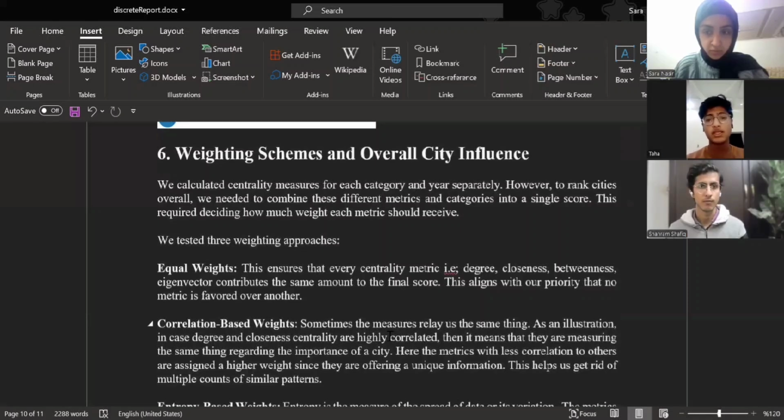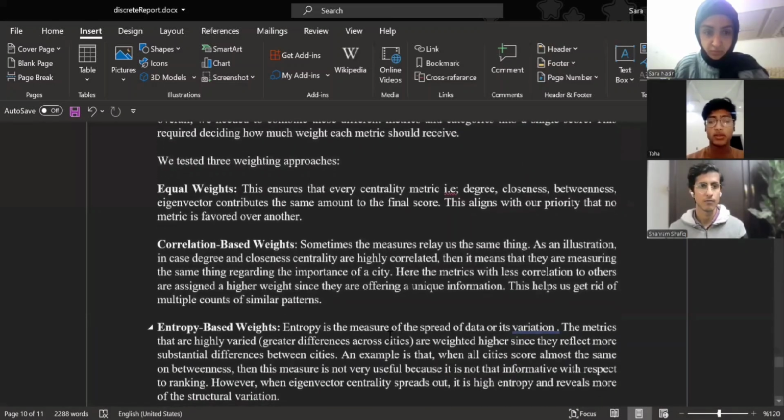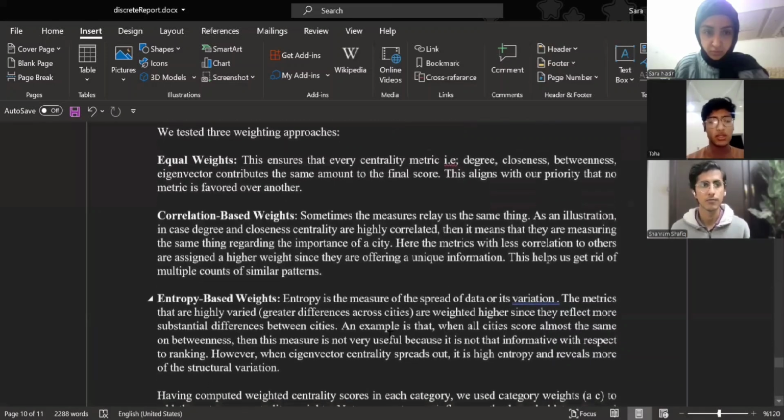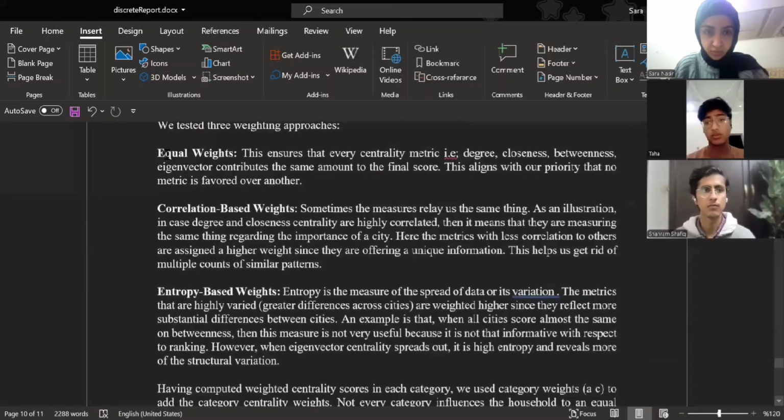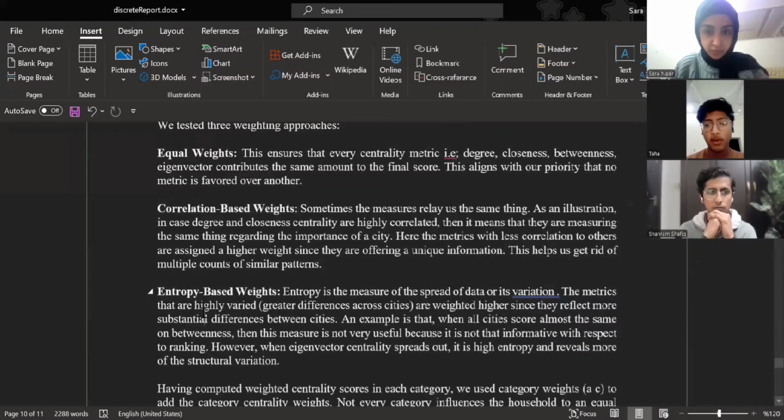Since each centrality captures different characteristics, we combine them using three weight schemes. First of all, we used equal weights. Every metric, degree, closeness, betweenness, eigenvector, gets weight 0.25. This treats all measures as equally important. Second, we used correlation-based weights. Metrics that are highly correlated with others get lower weight because they provide redundant information. Metrics with unique patterns get higher weight. This reduces bias in the final ranking.